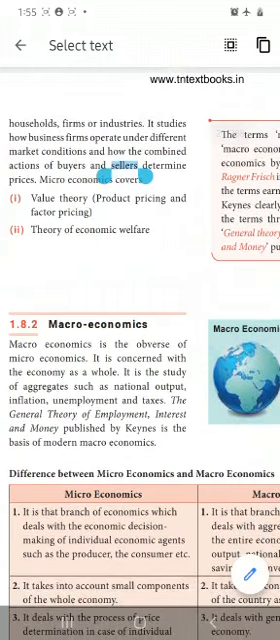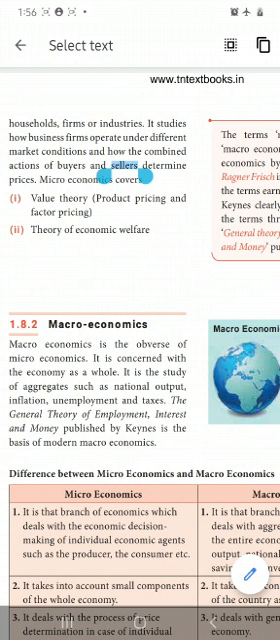Actually, it is a study of the aggregates such as national output, inflation. Inflation means an increase in the price level. Unemployment as well as taxes. That means what we are studying here is at the biggest level, at the nation level.